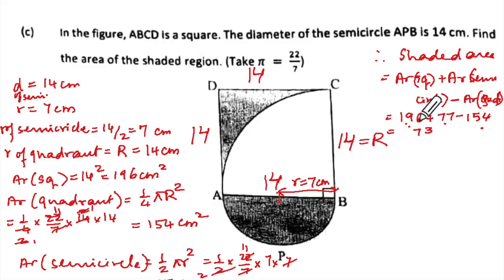It is 6 and 7, 13, carry 1. This is 273 minus 154, no? How much is that? 119, no? Double check. Yes, ma'am. Centimeter square.